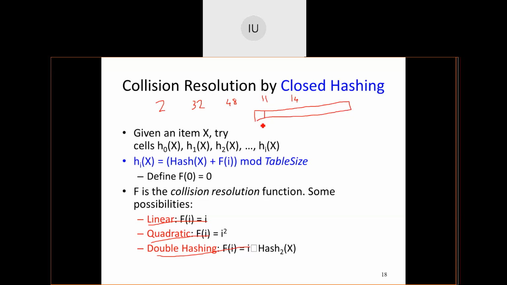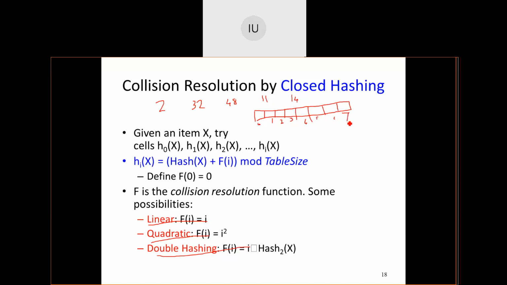So I should have positions 0, 1, 2, 3, 4, 5, 6 and 7. This is what I require because 0 to 7 indicates 8.